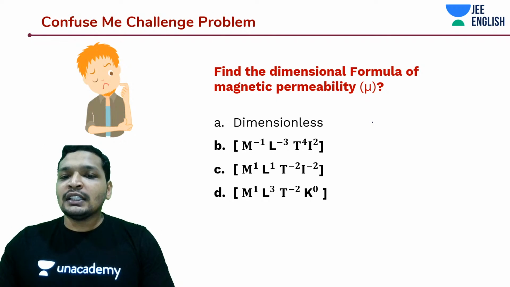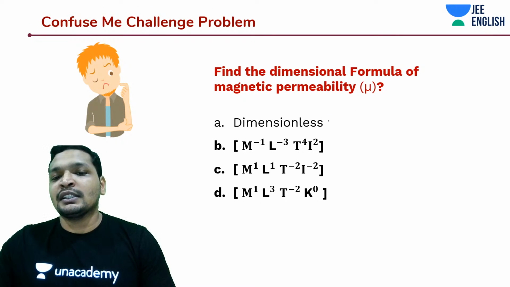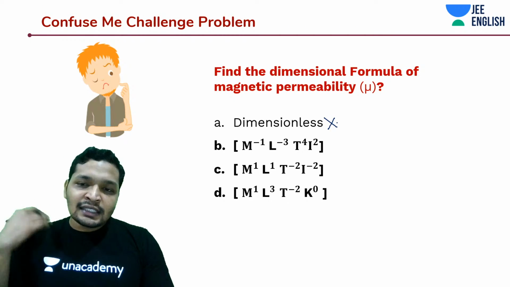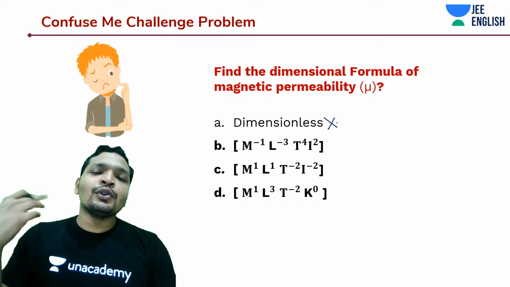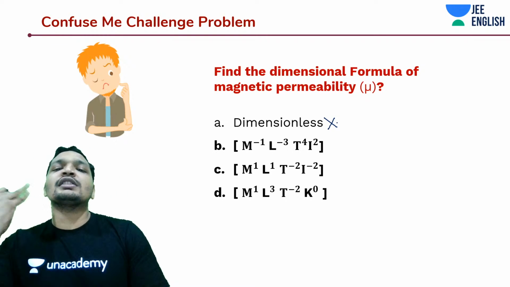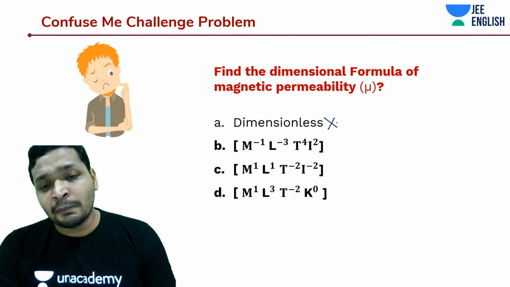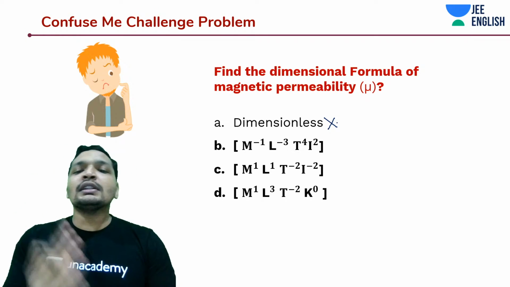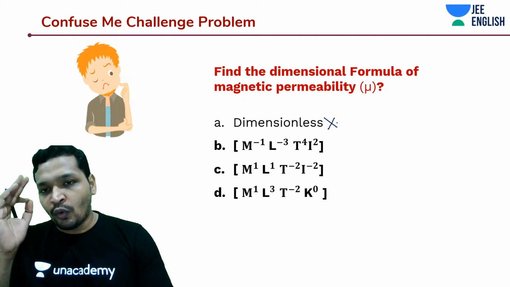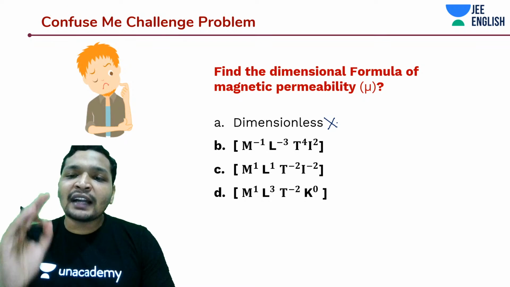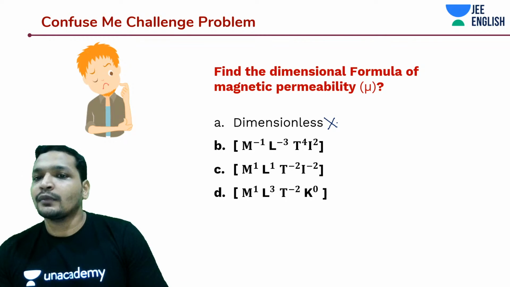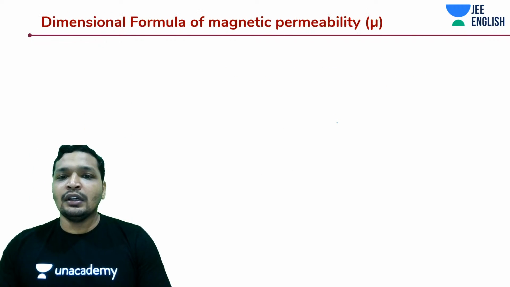So let's get started on this. Let me tell you something. This is not dimensionless, guys. Magnetic permeability. That's the thing. I'm again and again taking you through constants. One, we went through the gravitational constant. We went through electric permittivity, and now we are at magnetic permeability. And all these three have their own units. In fact, even Planck's constant has its units. Okay, you can check it out later on.